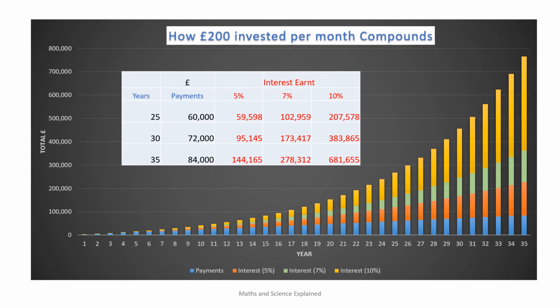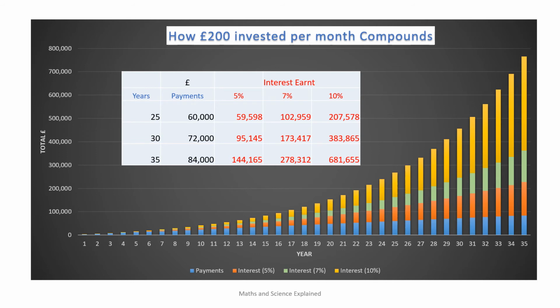Here we have a stacked column graph illustrating what a regular £200 monthly investment at compound interest rates of 5, 7 and 10% could achieve. We have some impressive final pension pots. Whilst the blue regular investment payments build up slowly in a linear manner, reinvested interest grows exponentially because it is earned on an ever-increasing sum and compounds by a constant multiple.